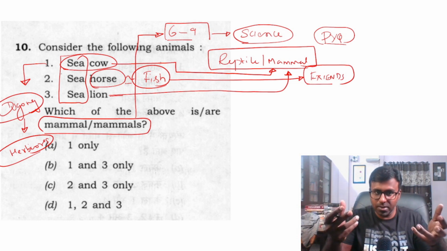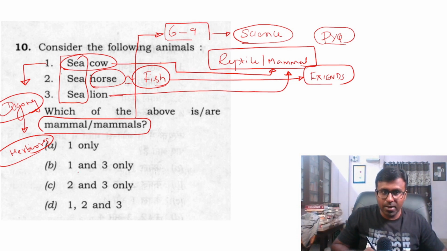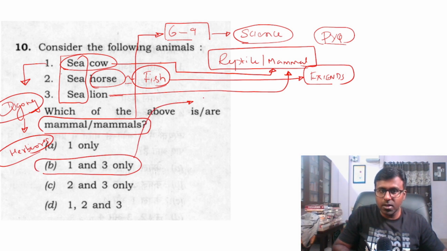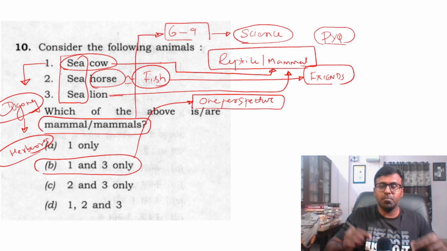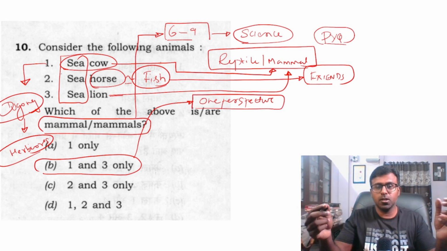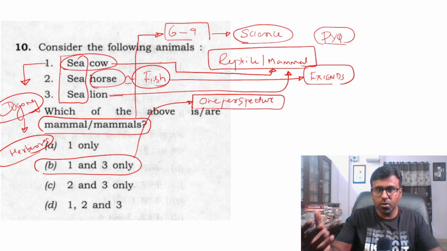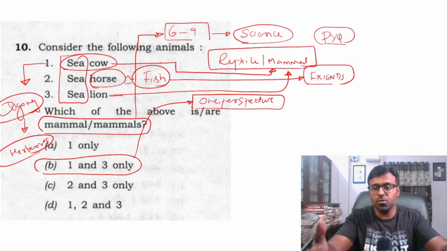See, by this, what I am trying to explain is that answering in civil services is not a one-perspective thing. No, it does not happen. Answering in civil services can be done by multiple perspectives through all the things that you have read, and that is why I ask you to go for previous year question papers. Newspaper is something from which you will get so much information that you should see.